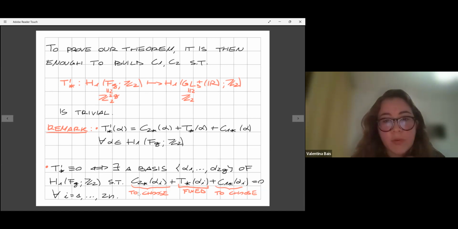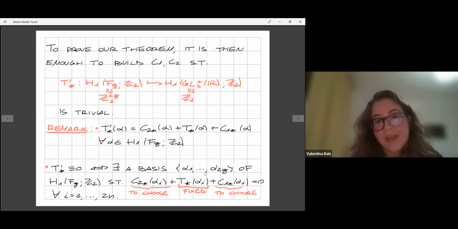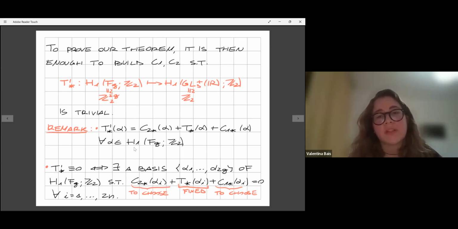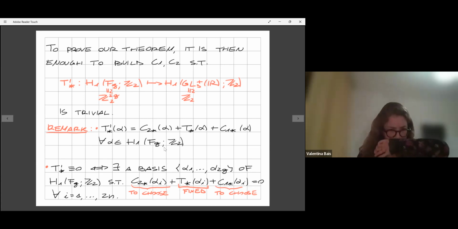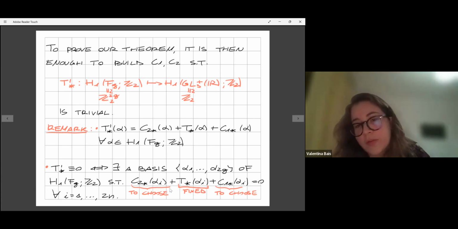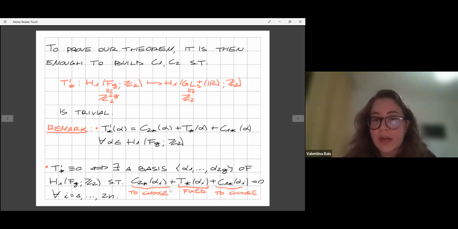And note the following, that T prime star evaluated on an element of the basis is this expression. For example, if we fix a basis alpha 1, ..., alpha 2G, and evaluate T prime star on alpha I, the expression we get is C2 star applied on alpha I plus T star on alpha I plus C1 star on alpha I. And these are all numbers between 0 and 1 in the Z2 group.